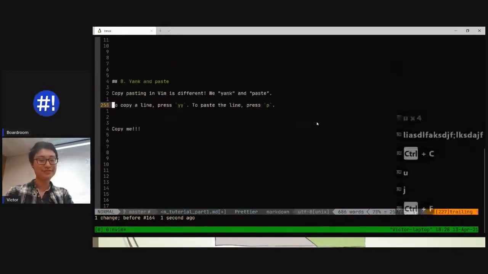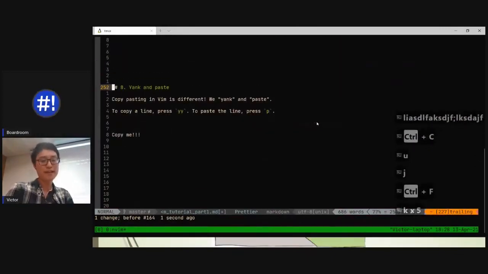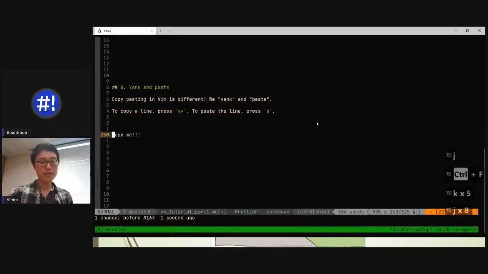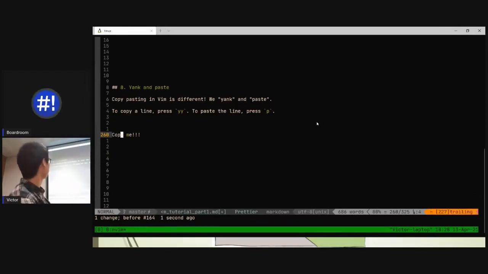It's so good. Yank and paste. Well, what if you want to copy paste now? Well, what we can do is on the line, anywhere on the line, just press Y twice, and it looks like nothing's changed, but you've done something called a yank. So instead of copy, Vim calls it yank, and to paste, you just press P.